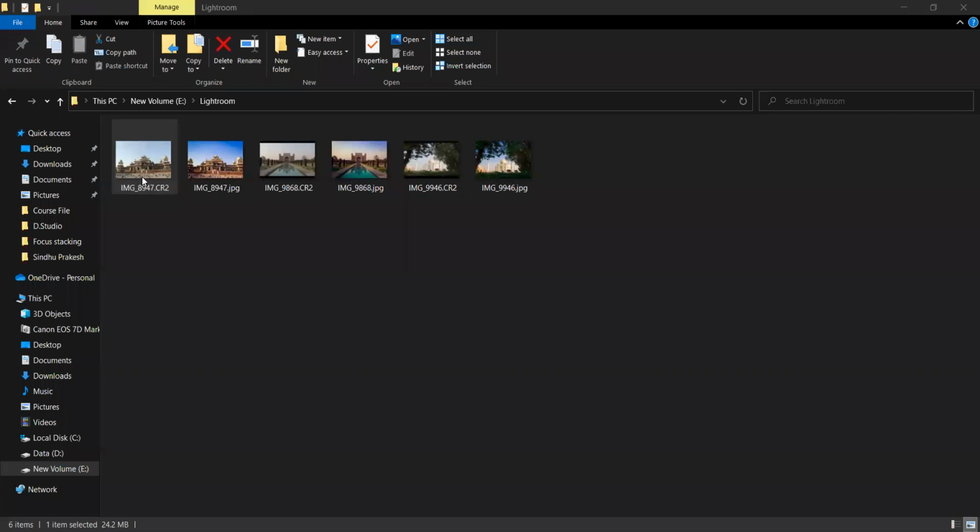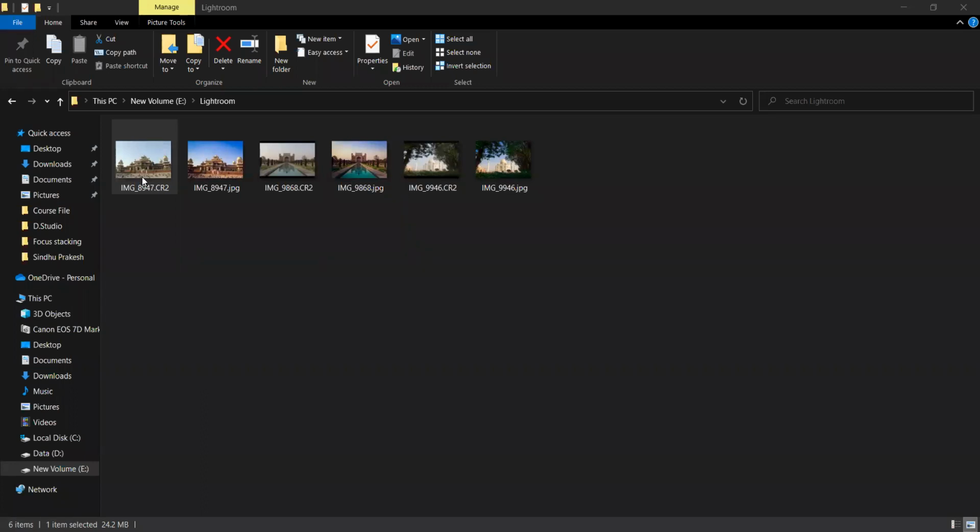The editing style may not be perfect because of the time limits, but this is to give you an idea about how the software works, and it will act as a basic introduction to the software. There are multiple tabs in the software which we don't need to use, or which cannot be used for our need. For example, there are a few things called map, books, location, those kinds of options. We don't need that. Whenever someone opens the software for the first time, they see multiple tabs and multiple icons, and they get confused. You just have to understand the basics of how to import the image, how to edit the image, and how to export it.